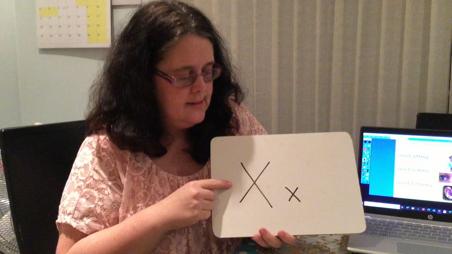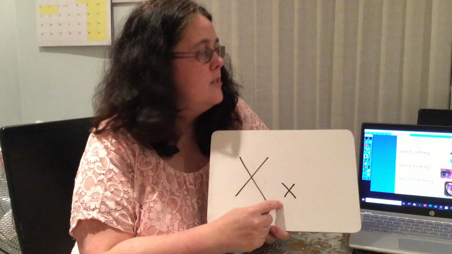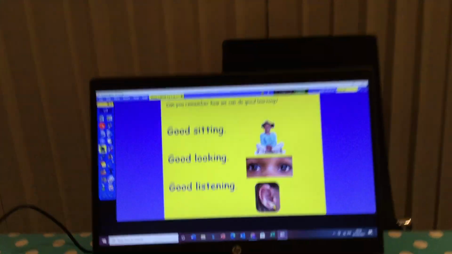And today in phase 3 we're going to be learning the sound X. This is the capital X and this is the lowercase X. And it's like take an X-ray, X with your camera. So you will need a piece of paper and a pencil for this lesson, and I hope you're doing good sitting and good looking and good listening.